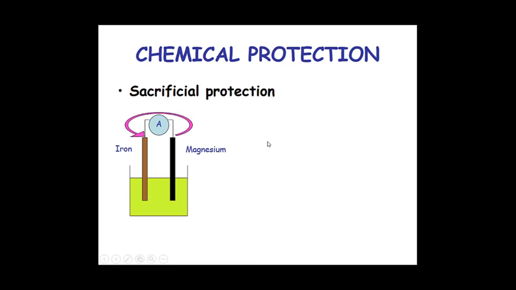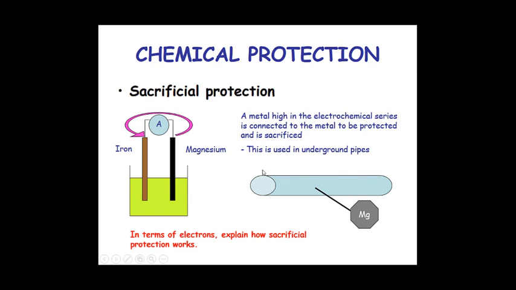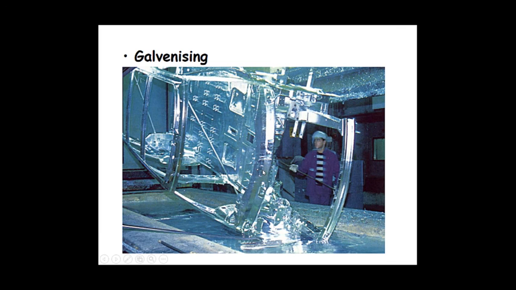Next method is sacrificial protection. A metal high in the electrochemical series is connected to the metal to be protected and is sacrificed. It means a more reactive metal is brought in connection with the metal which you want to protect. So this metal is corroded and the metal you want to protect is protected. This is used in underground pipes. Next method is galvanizing, where we coat the iron with zinc.